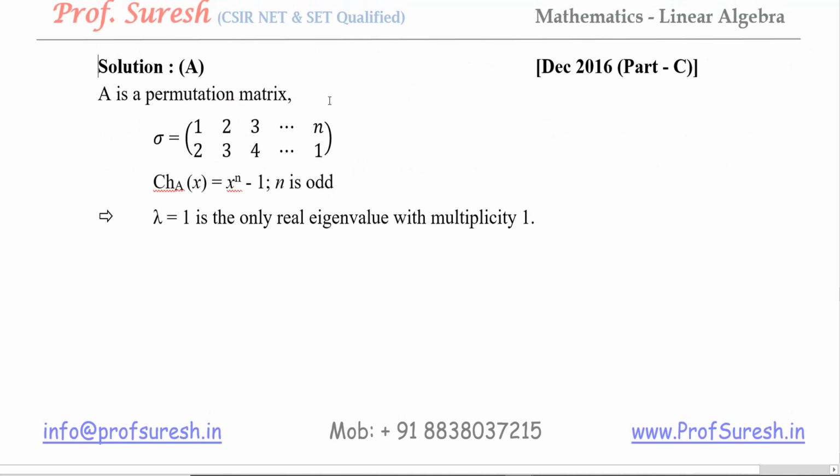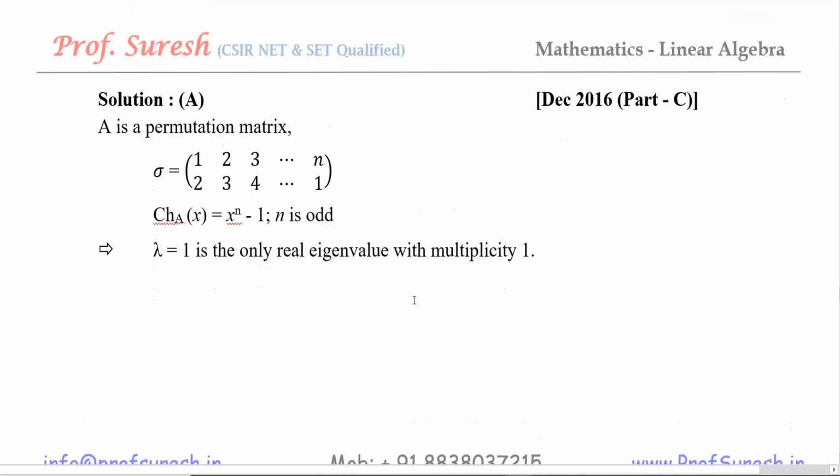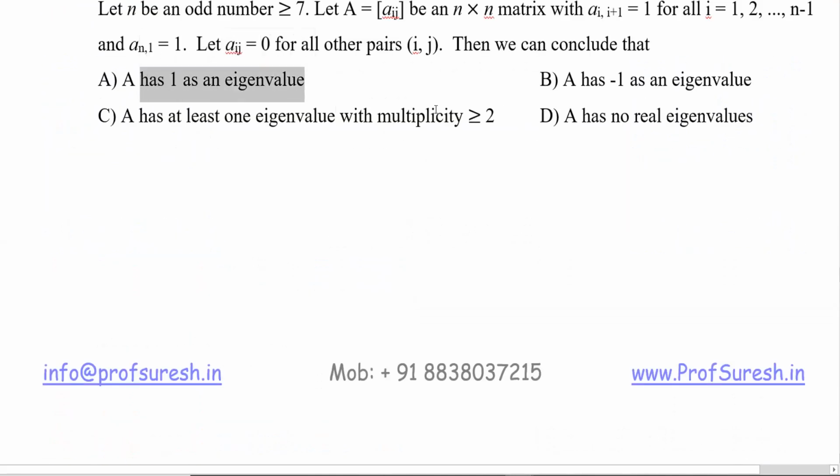This concept is nothing but A is a permutation matrix. So A is a permutation matrix like this. 1 is mapped to 2. Image of 1 is 2, image of 2 is 3, image of 3 is 4, like that, and then finally image of n is 1. So the characteristic polynomial is x power n minus 1. Here n is odd. For this type of characteristic polynomial, suppose n equal to 7, lambda equal to 1 is the only real eigenvalue, with multiplicity 1. So answer A alone is correct. All other options are not correct because n must be an odd number.